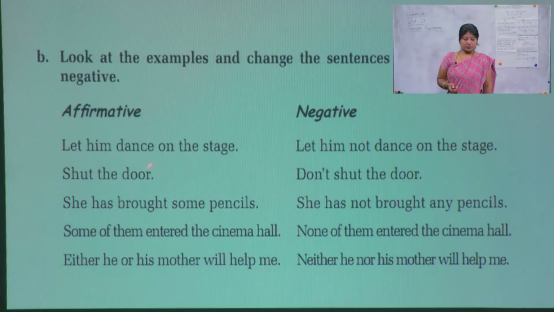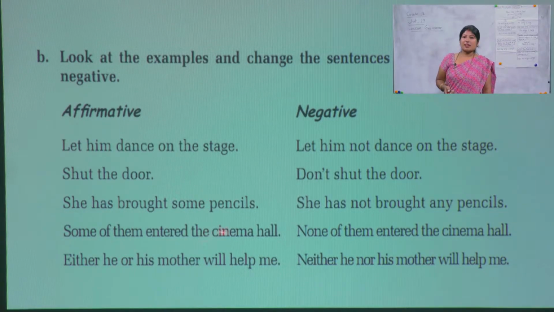Next one. Shut the door. This is an imperative sentence. An imperative sentence always starts with a verb. Shut the door. While changing it into negative, just add 'don't': don't shut the door. It is very easy. Then next: she has brought some pencils. She has not brought any pencils. Notice here, 'some' has been changed into 'any'. So, while changing affirmative to negative, 'some' changes into 'any'.